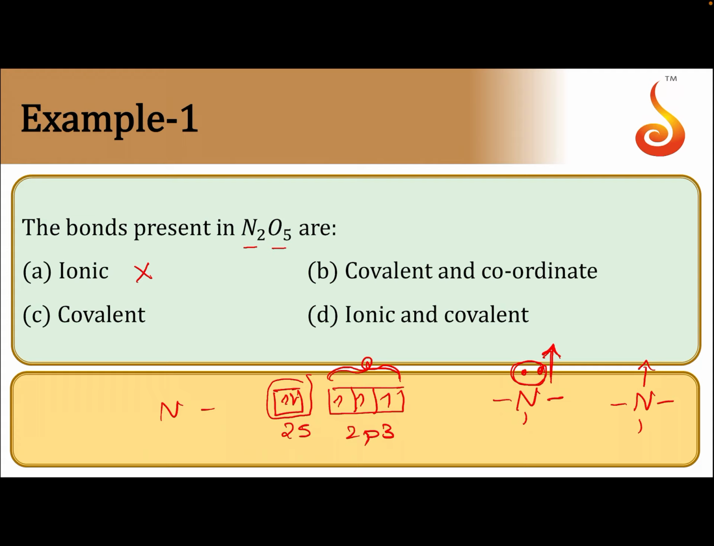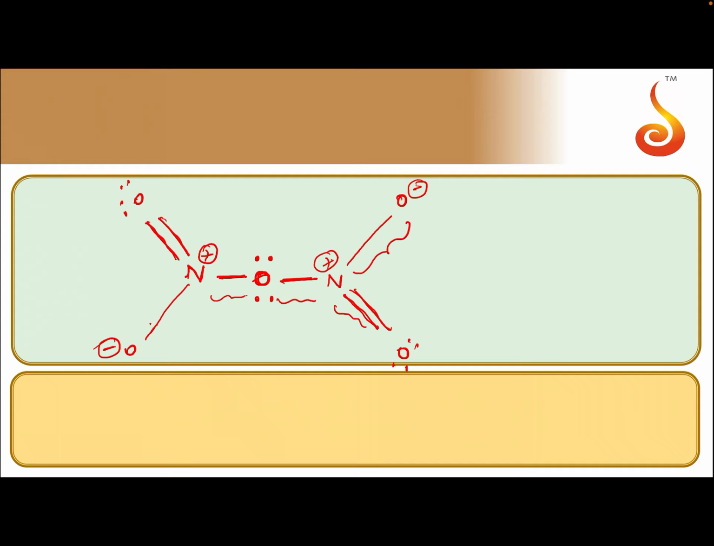So ionic bond is ruled out, and ionic and covalent is also ruled out. And there is coordinate covalent bond, so the bonds should be covalent and coordinate covalent. So option B should be our answer. And this double bond and this single bond can be on any oxygen atom. Means I can write the structure like this also.